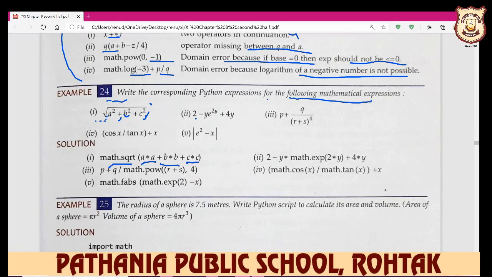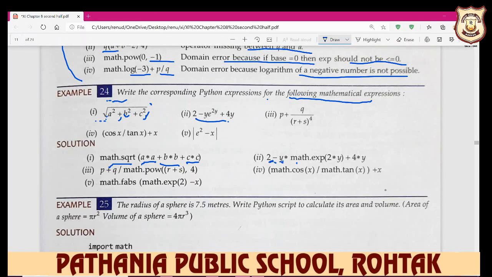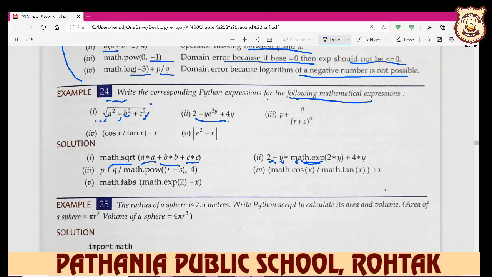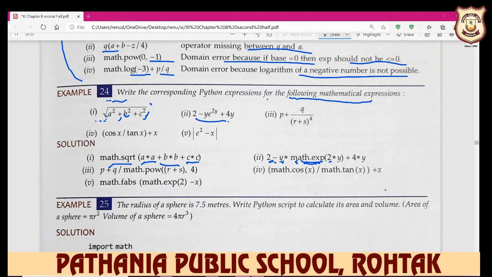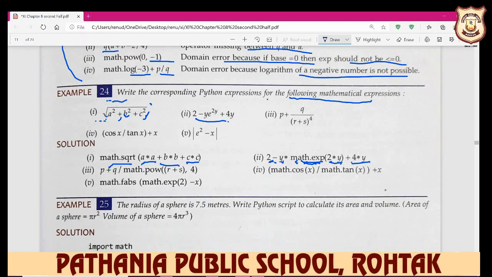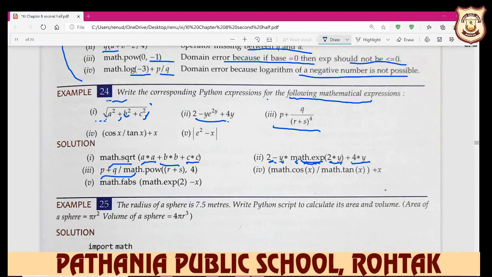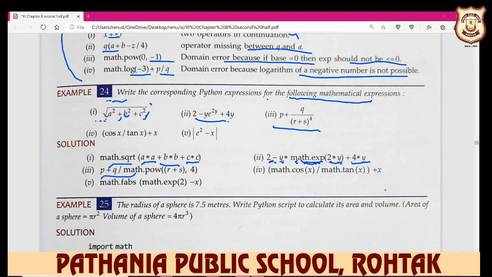Okay, same like that, you write 2 minus y multiply pi, math dot, here we use the exp function, 2 multiply y and plus 4 multiply y. If you don't understand, you define your formula, what you want to calculate. Same like that, p plus q divided by, you write the divide sign, math.pow, the power is r plus s. So you write r plus s comma 4. So it defines r plus s to the power 4.